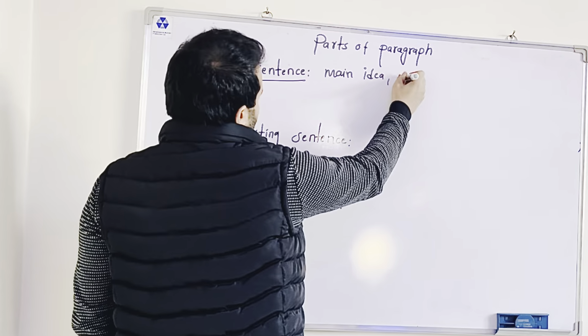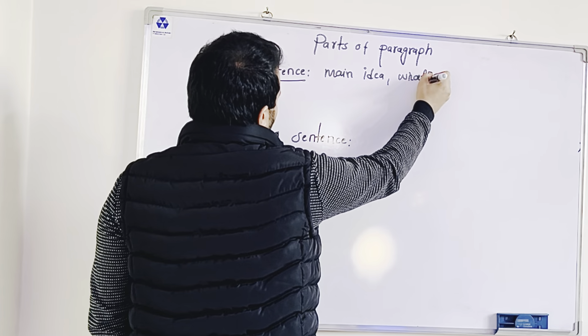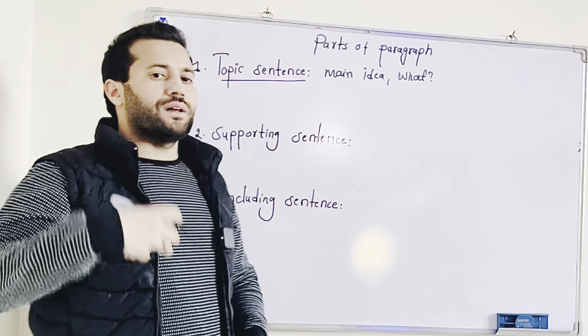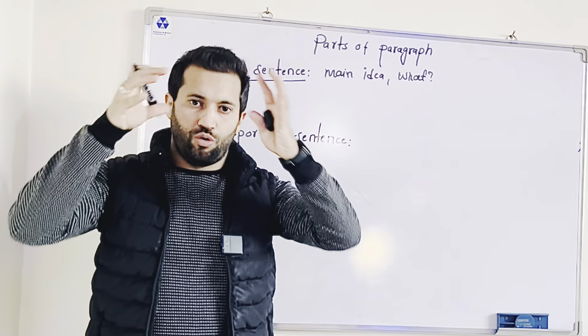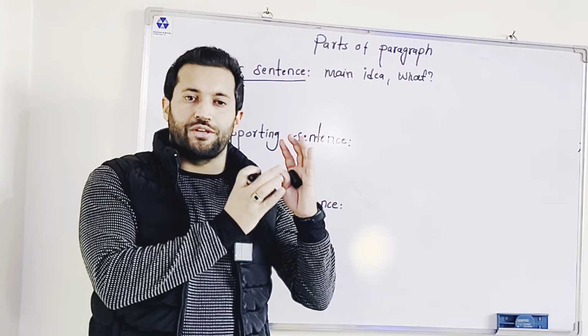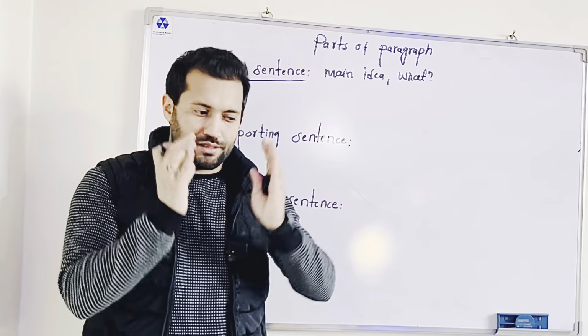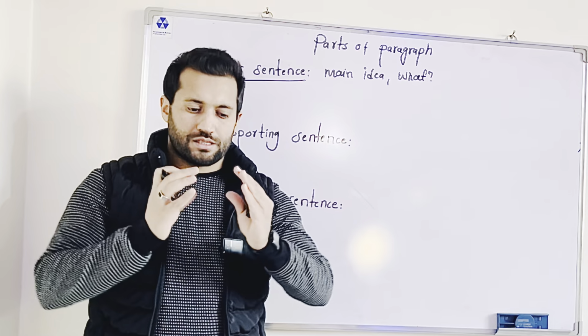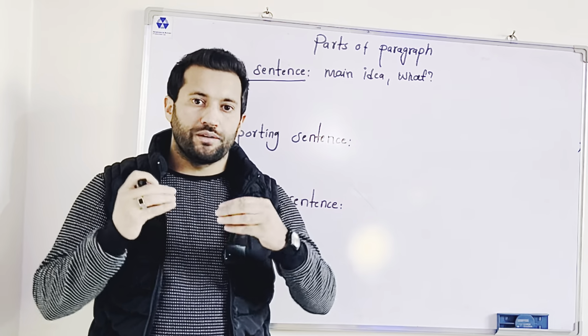And also, it answers the question of what the main idea is, or what the reader expects from this whole paragraph. We need to mention it in the topic sentence. The topic sentence is the most important sentence. It sets a direction, or it sets a tone for the reader.